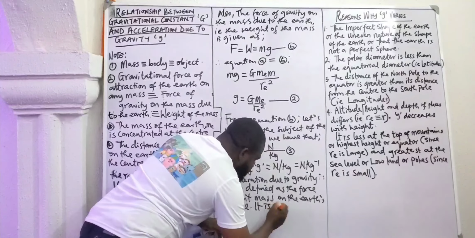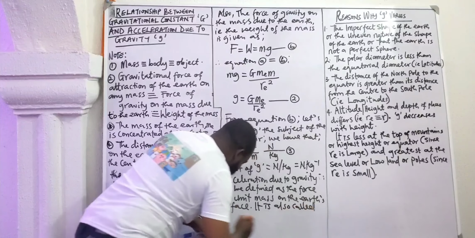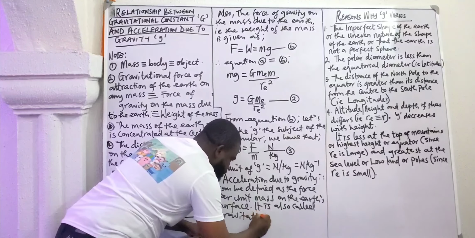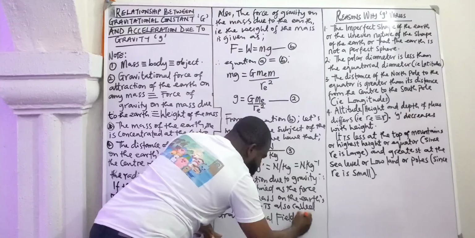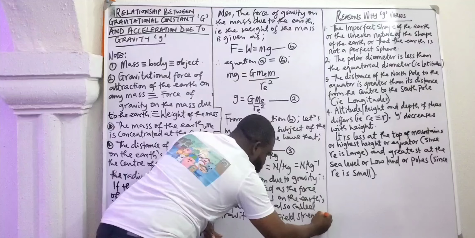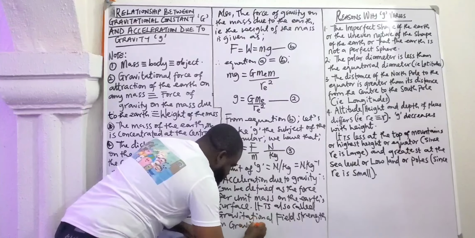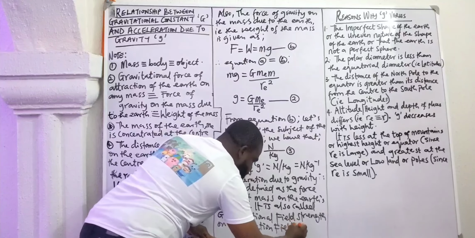It is also called gravitational field strength or gravitational field intensity.